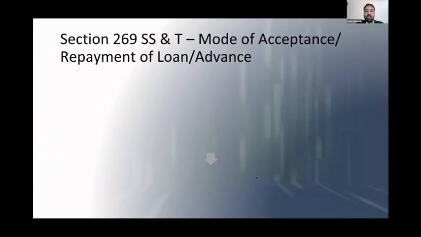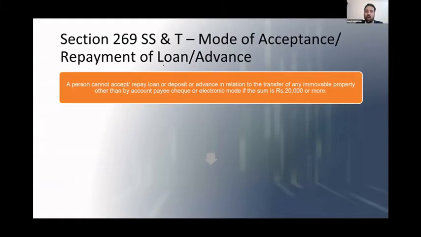Next one, repayment of loan and advances. This again, as a business person, you have to be very careful about this particular section. Section 269SS and 269T, if you are accepting certain loans, or certain deposits, or even accepting advance in relation to transfer of an immovable property. So this section talks about basically 3 things.